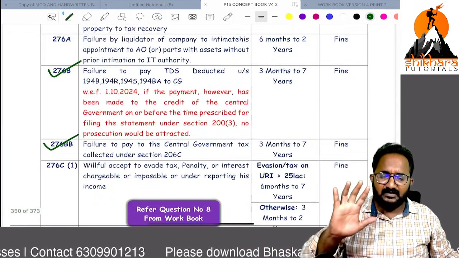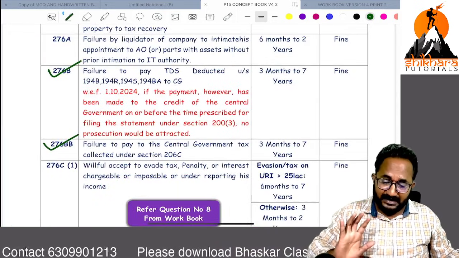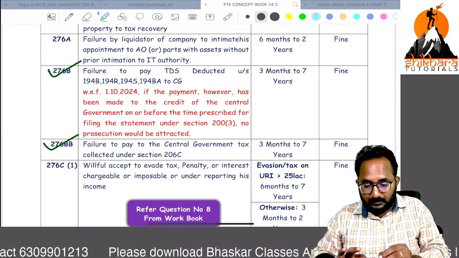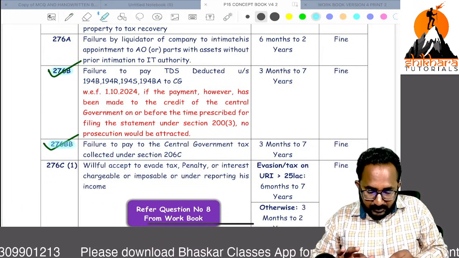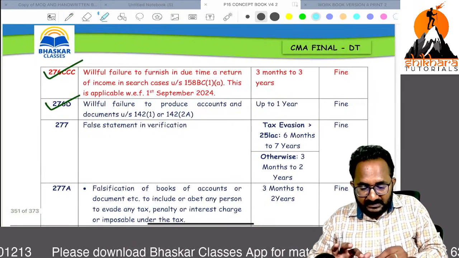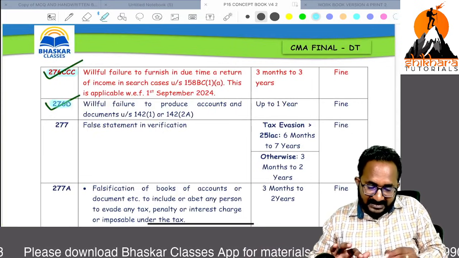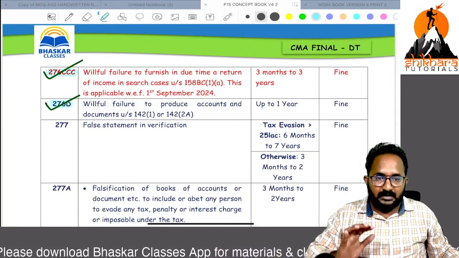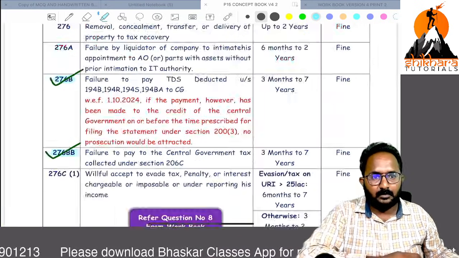In prosecution, we can refer to just 4 sections, that is enough: 276B, 276BB, 276CC, and 276D.